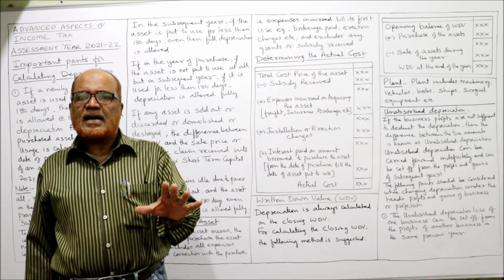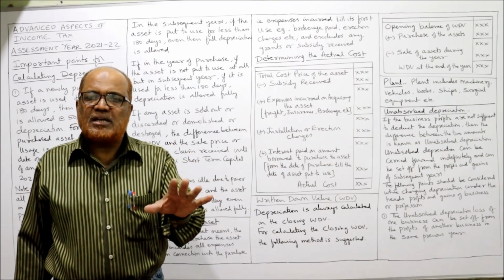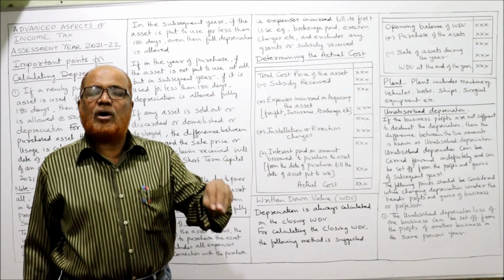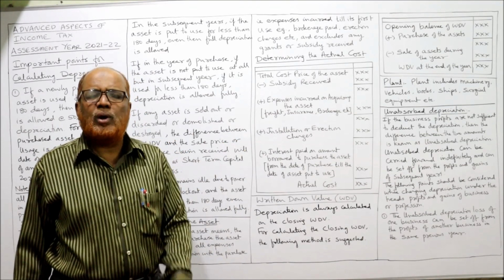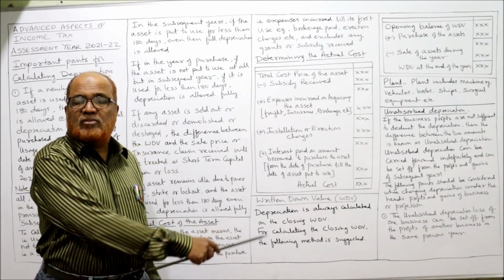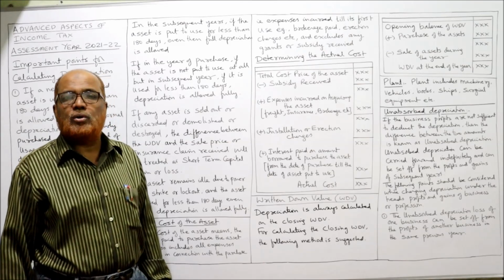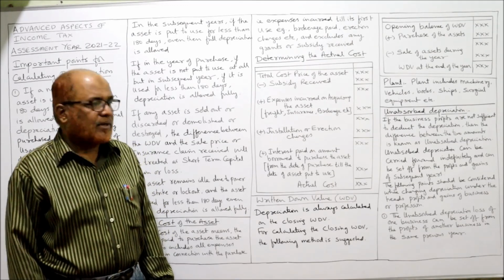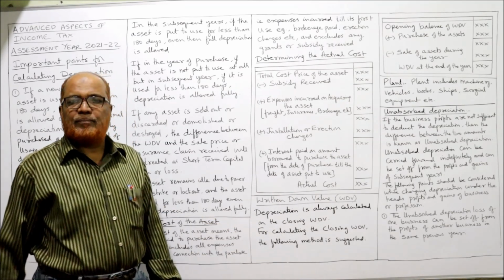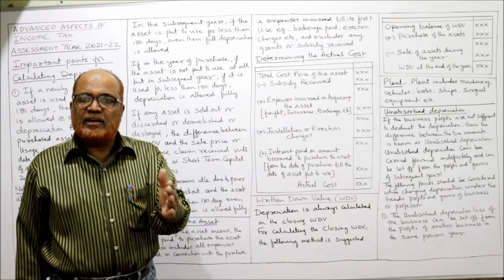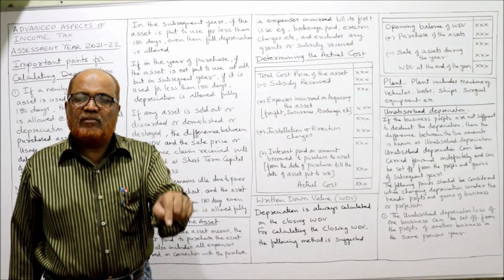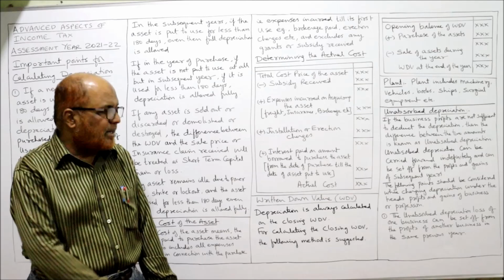But the Income Tax Act says we will allow depreciation only on WDV, except a few assets on which the straight line method is allowed. Only few. But regarding normally all the assets, depreciation will be calculated according to written down value. So here depreciation is always calculated on the closing WDV. Closing means end of the year. At the end of the year, whatever is the WDV of the asset, on that WDV, depreciation will be calculated.